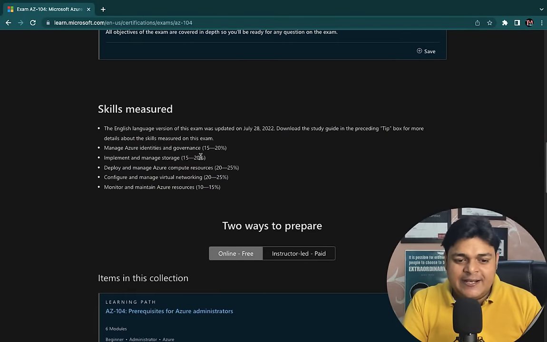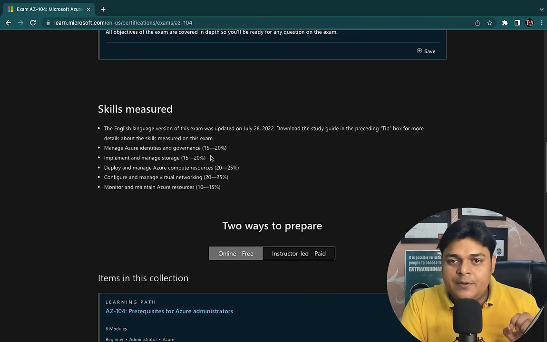Now it is categorized into 5 different modules. First one is manage Azure identity and governance, then implement and manage storage, deploy and manage compute resources, configure and manage virtual networking, and monitor and maintain Azure resources. You know very well about the changes in our Azure Administrator content. In the 2021 content, it was totally different, because we needed to start our training from storage, but now they have made lots of changes to the administrator content.